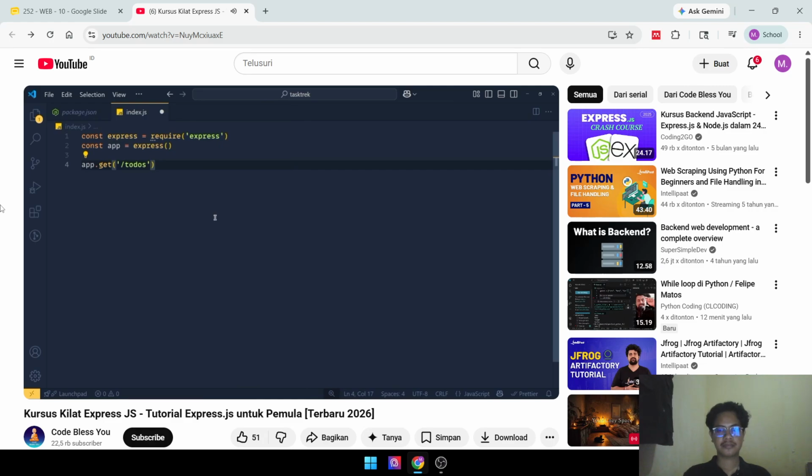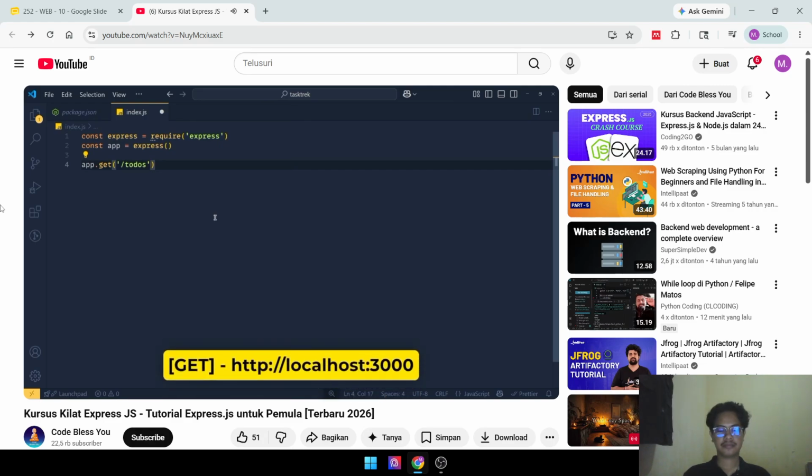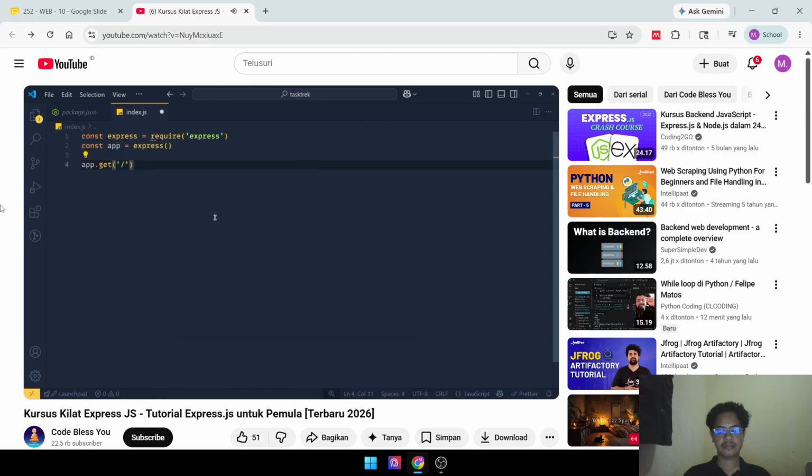Now what if we want to define a GET API for the URL http://localhost:3000, which is the root URL of our website? At that time, we can add here only /, which represents the root endpoint. Now we have to define what will happen when our front end sends a request to this endpoint.